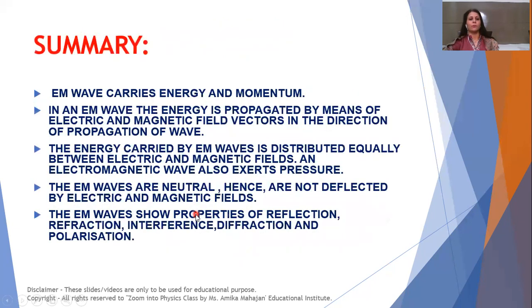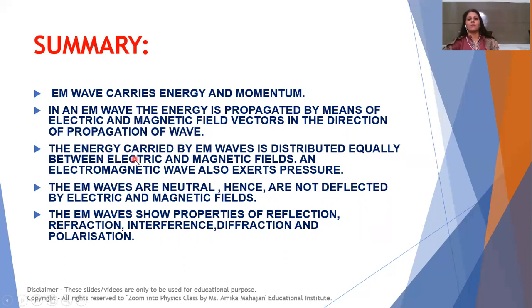So in this video, what we have discussed is that electromagnetic waves carry energy and momentum. Because they carry energy, they are very useful in the field of communication. In an electromagnetic wave, the energy is propagated by means of electric and magnetic field vectors, but energy is carried in the direction of propagation of the wave. Although electric and magnetic field oscillations take place perpendicular to the direction of propagation of the wave, energy is always propagated in the direction of propagation of the wave.